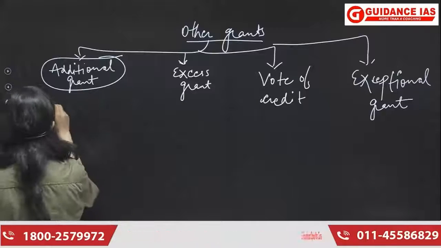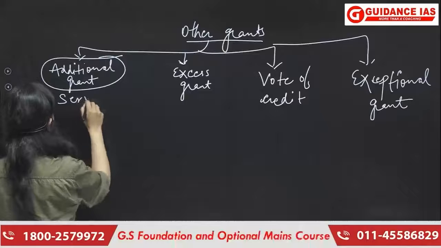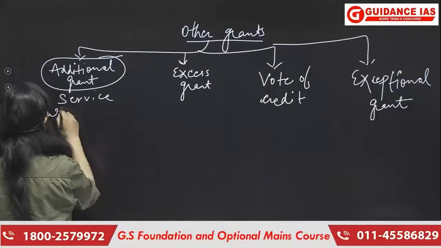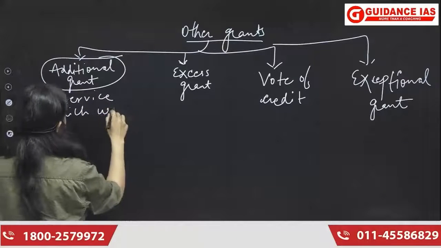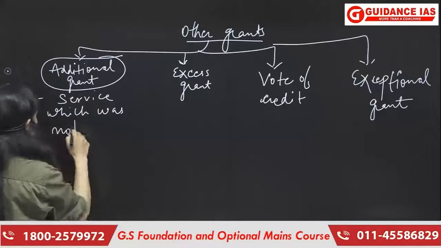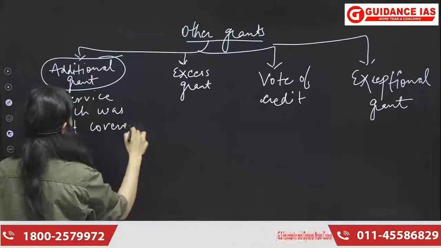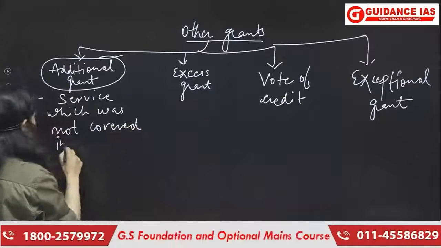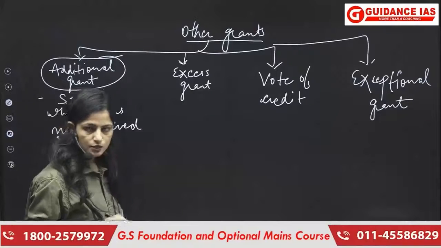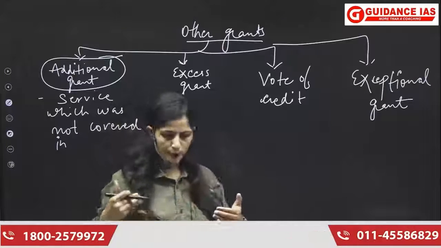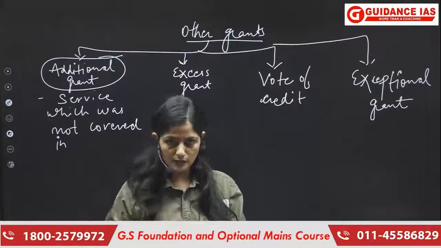Suppose the government wants to give a certain service which was not covered or not decided earlier, during planning for the budget of a particular financial year.